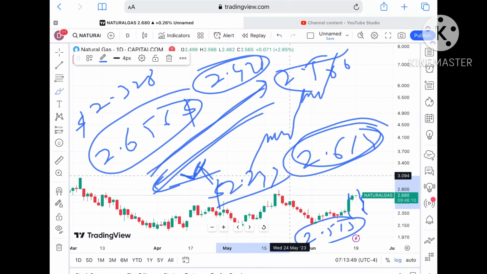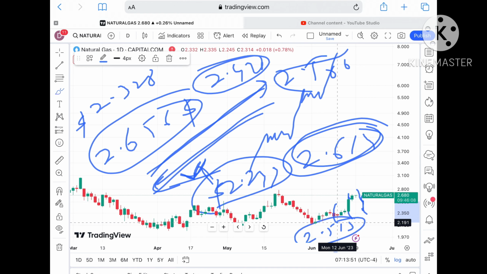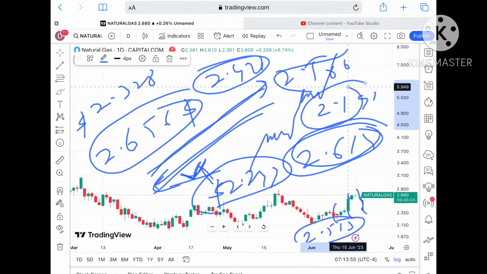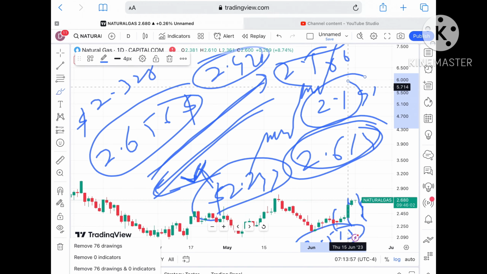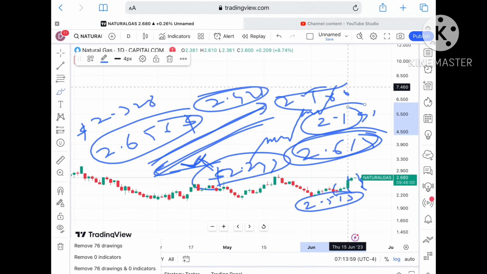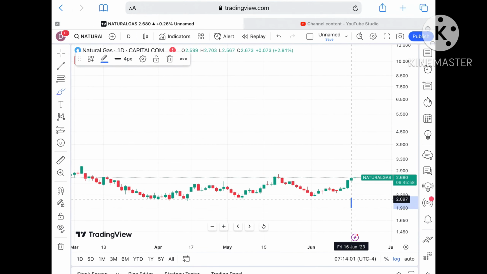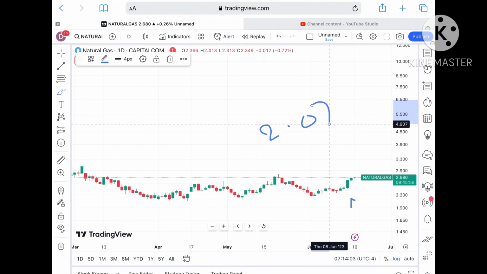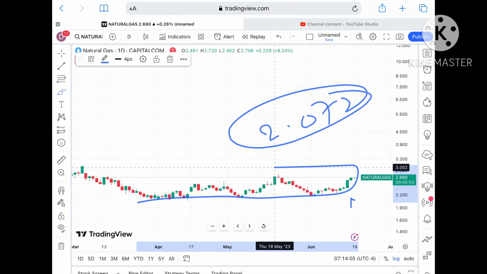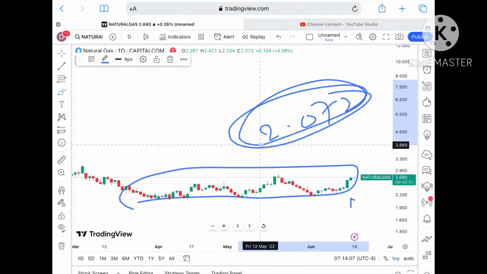$2.249. Now suppose the price falls below that level, we can see it go further low, and the probability of touching $2.191 is there. Once the price goes below this level, you can say it will come to the bottom of this zone. So chances of touching a level of 2.072 are there, and once it starts moving below this zone, because that is already a weak support, the chances are high.